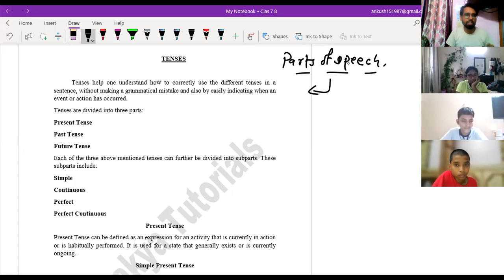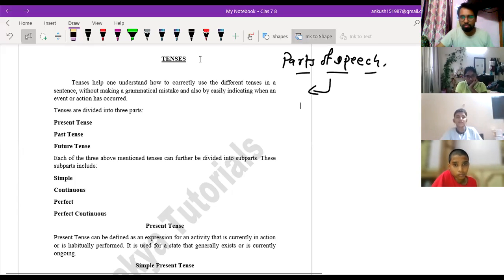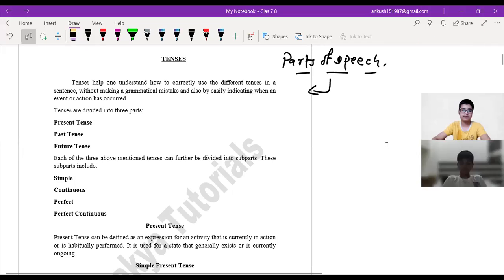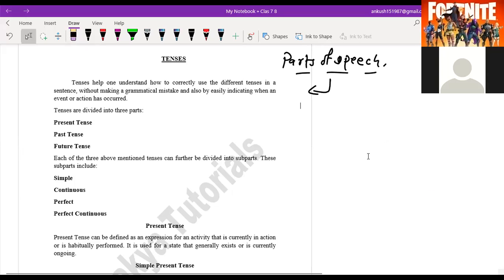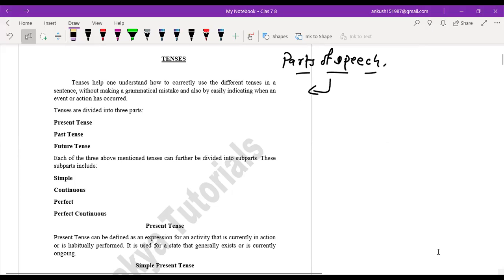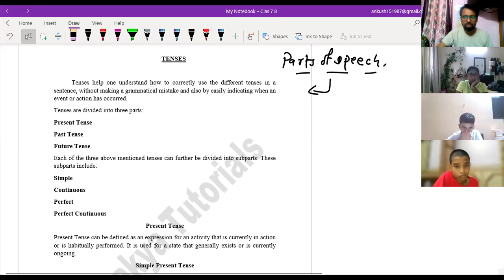So we would not waste our time in learning that. We will start our journey with tenses. You might have heard about the tenses, how many tenses are there, how do they work, how they are used. You might know all these things, isn't it?